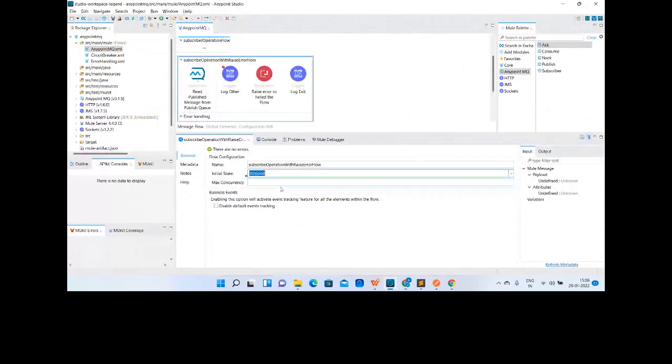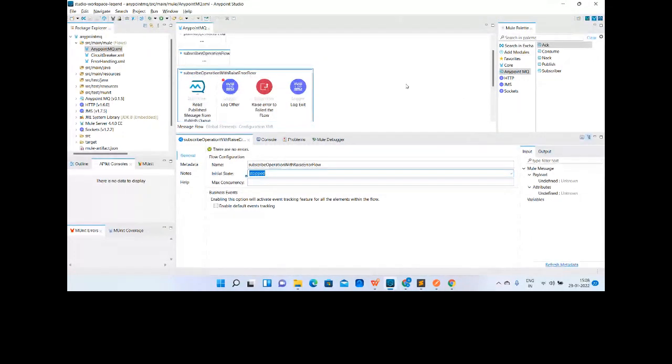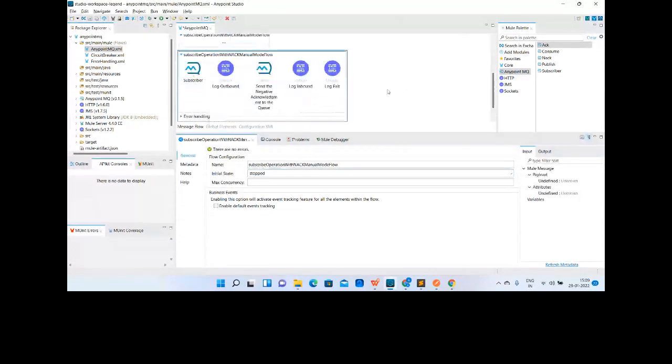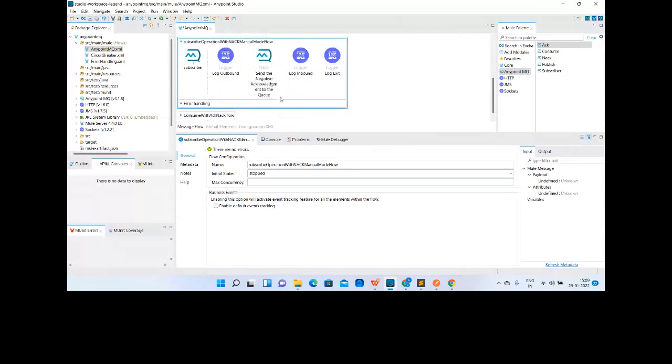So we have understood the use of subscriber. We have understood the use of publisher, and I have also created one flow that will send the negative acknowledgement to the queue. I subscribe the message, but I intentionally send the NACK, and this will delete the message. So intentionally, the flow has not failed.